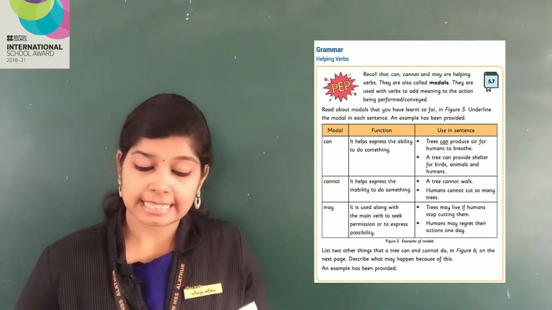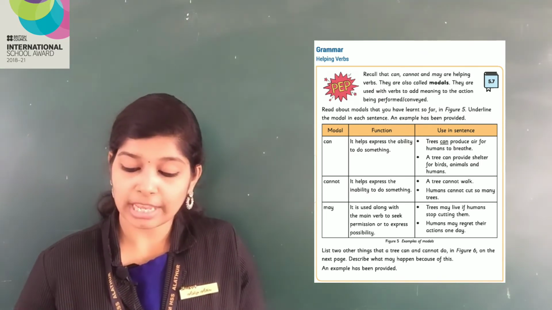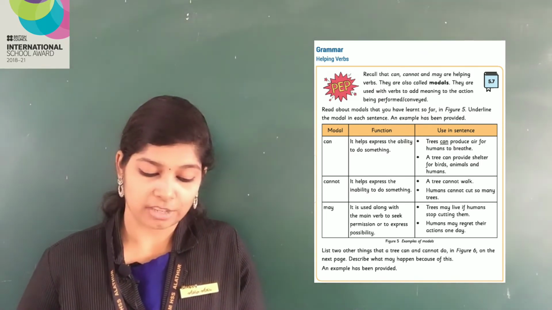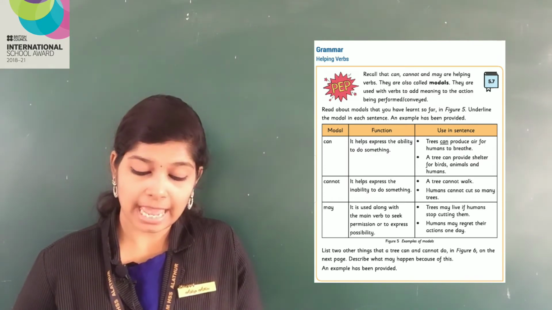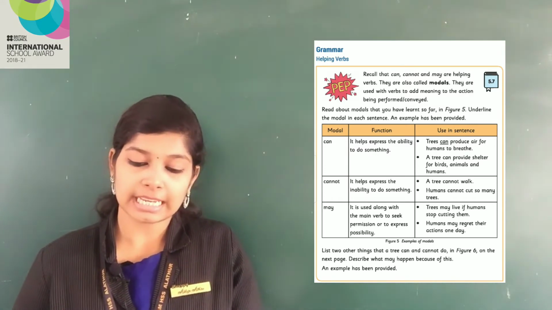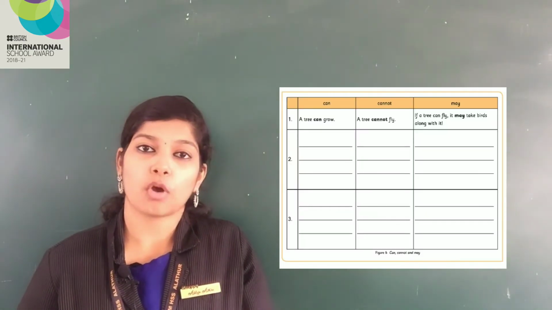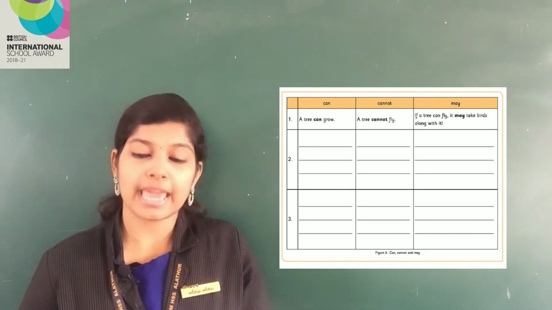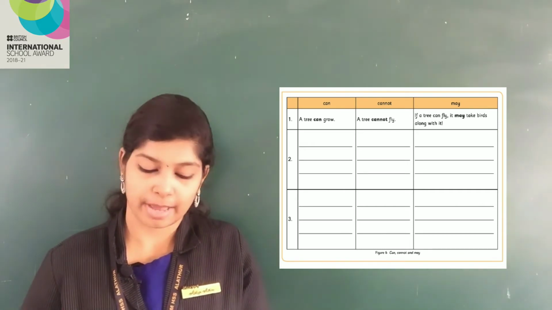List two other things that a tree can and cannot do in figure 6 on the next page. Describe what may happen because of this. An example has been provided. Here in the next page, can, cannot, may. Three modals are given. You have to make sentences using them by yourselves.